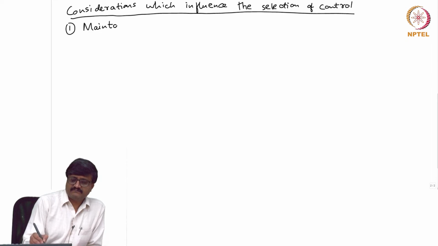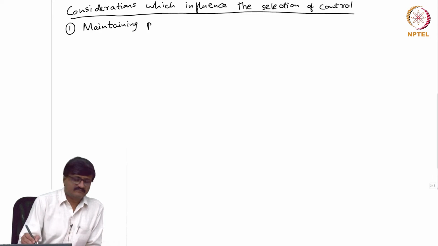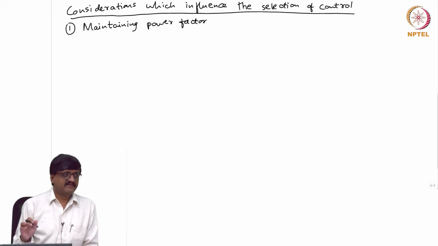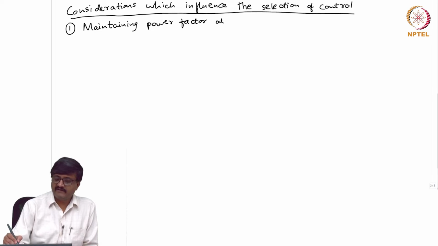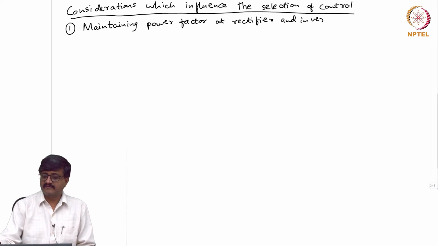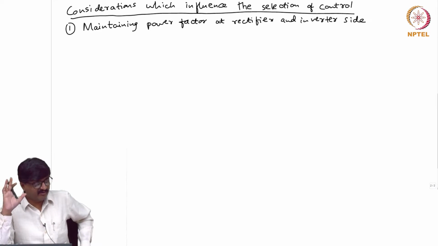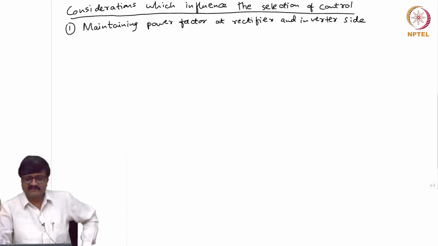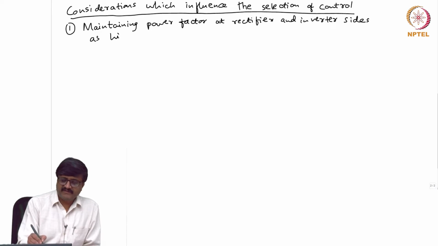Maintaining power factor. Power factor is defined only on the AC side, and there are 2 AC sides here, one for the rectifier and one for the inverter. So, maintaining power factor at rectifier and inverter sides. At each of these locations, I am talking about the AC side only. Please note, power factor is always defined for the AC side. There is no definition of power factor on the DC side. At rectifier and inverter sides, it should be as high as possible. Any other consideration?